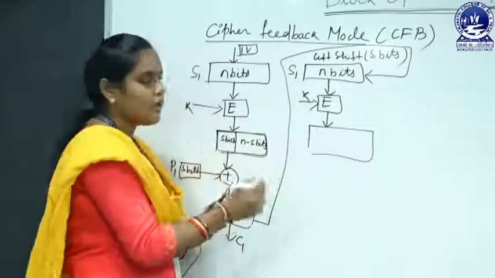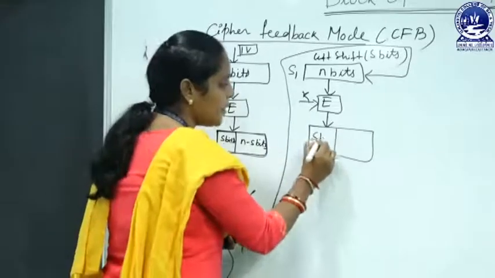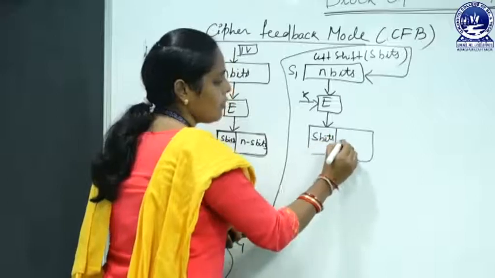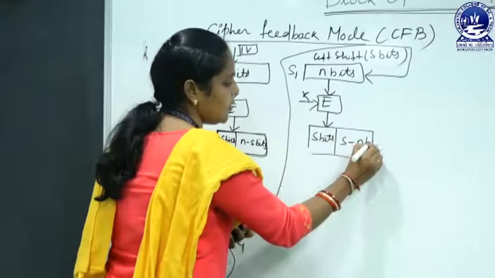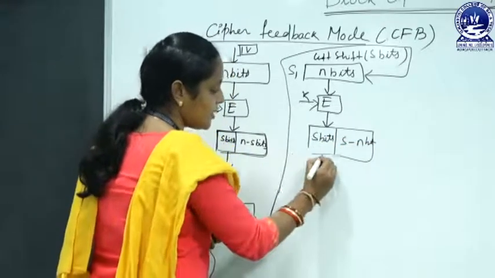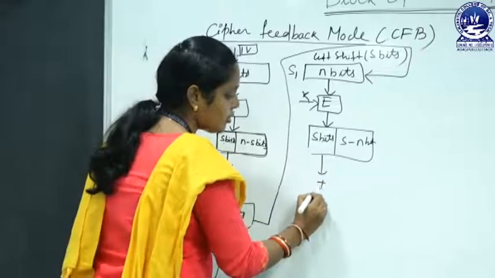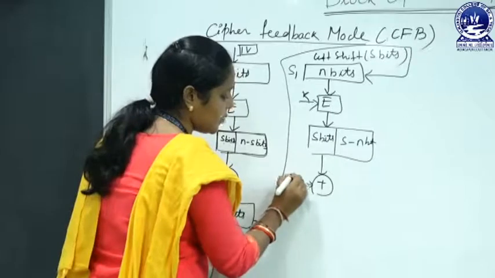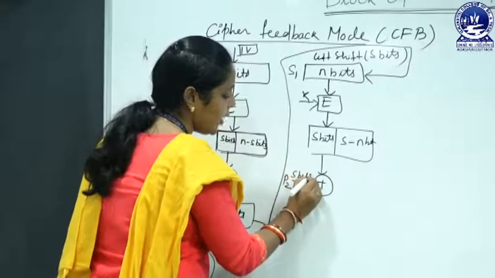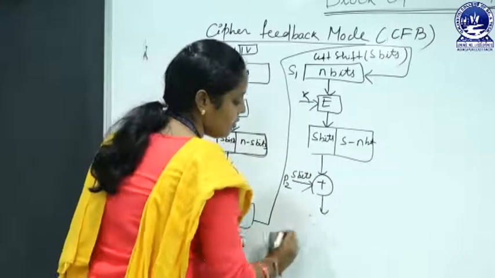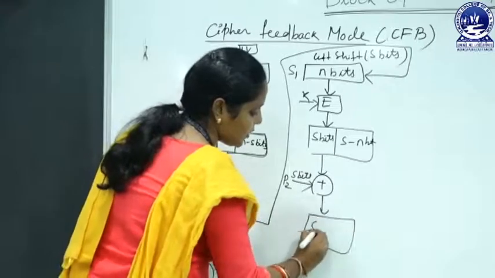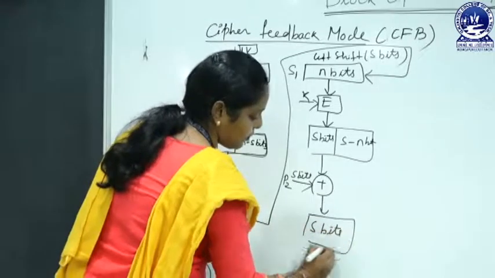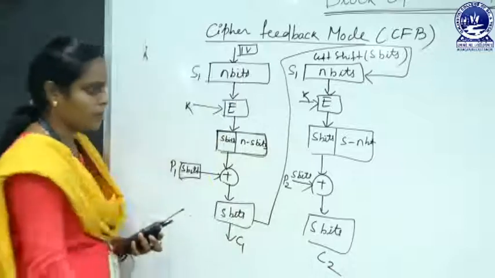From these n bits you select s bits and exclusive OR with your next block of plaintext, that is P2, which is also s bits, which gives us s bits ciphertext, that is C2.